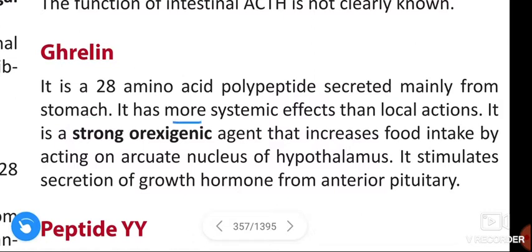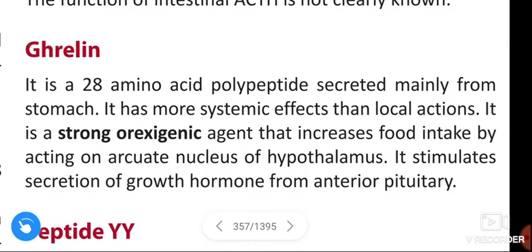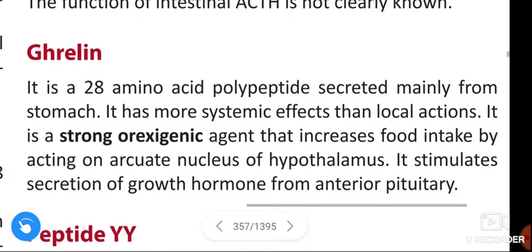It has more systemic effects than local actions. It is a strong orexigenic agent. That means it increases the food intake by acting on the arcuate nucleus of the hypothalamus. It stimulates the secretion of growth hormone from the anterior pituitary.